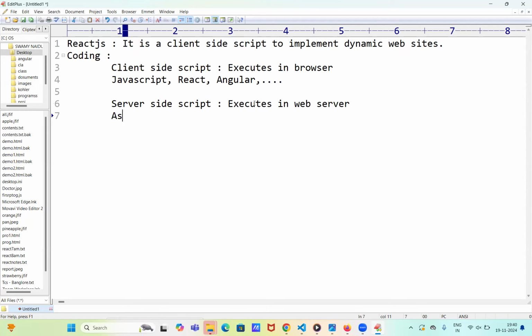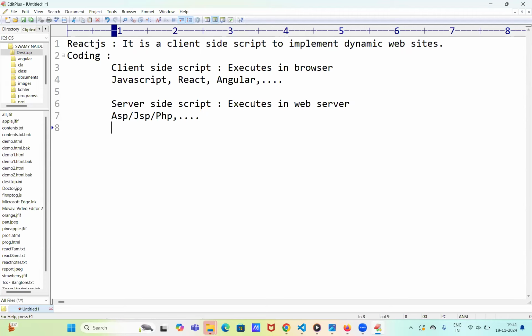If you implement any logic by using ASP, JSP, PHP, all these technologies come under server side scripting. Like that, we have two types of scripting. The first one is client side, and the second one is server side. Client side script executes in the browser, and server side script executes in the web server. That is the concept of this.